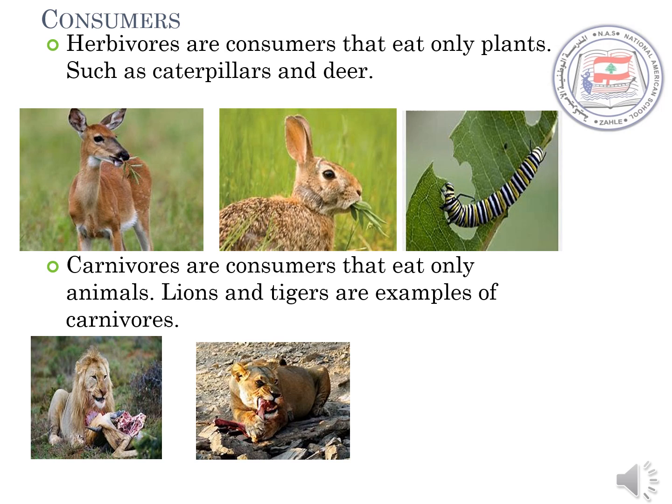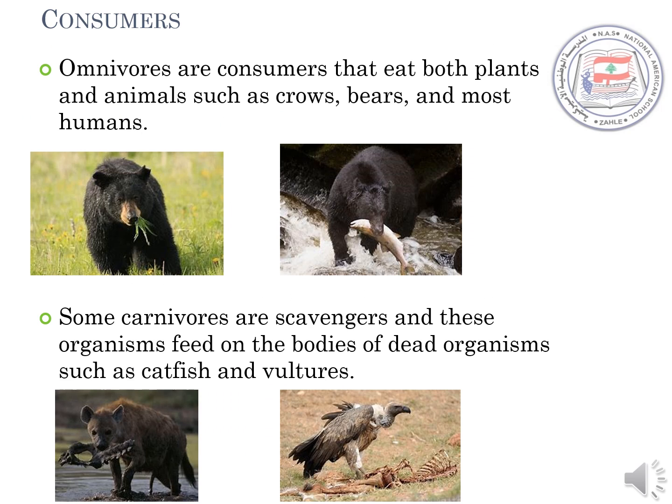The first category of consumers are called herbivores. Herbivores are consumers that eat only plants, such as caterpillars and deer. Carnivores are another type of consumers that eat only animals. Lions and tigers are examples of carnivores. Omnivores are also consumers that eat both plants and animals, such as crows, bears, and most humans. Some carnivores are scavengers, and these organisms feed on the bodies of dead organisms, such as catfish, vultures, and hyenas.